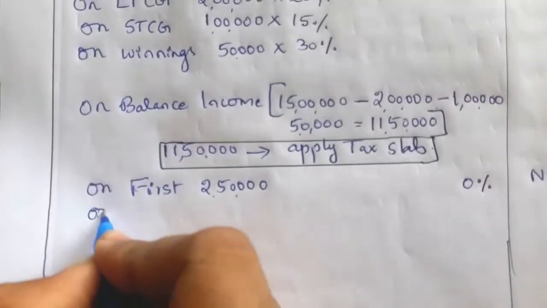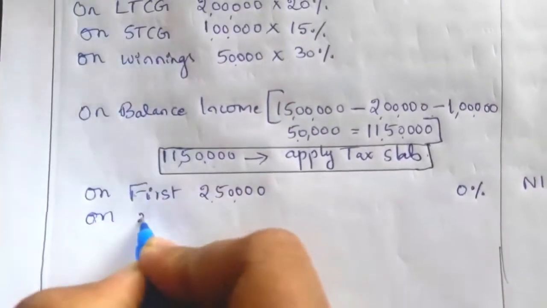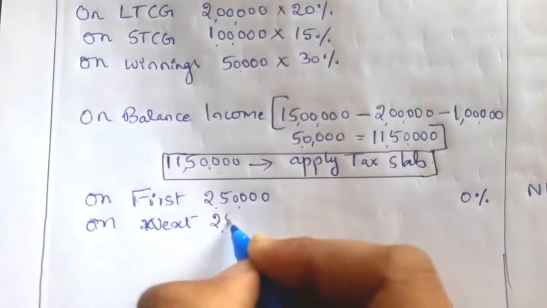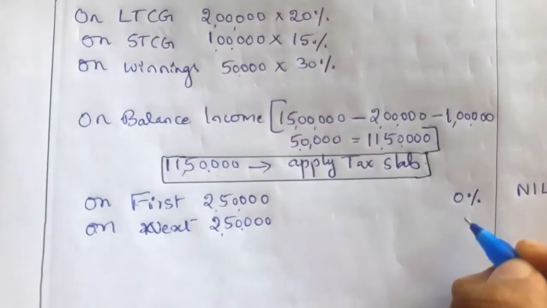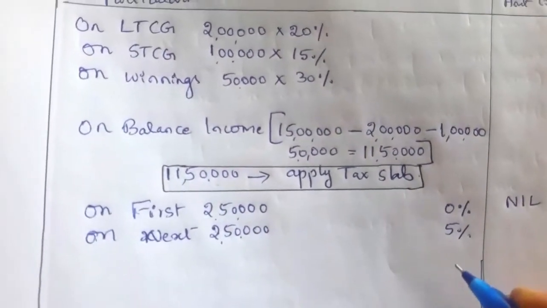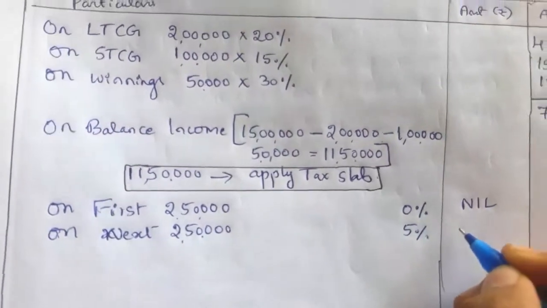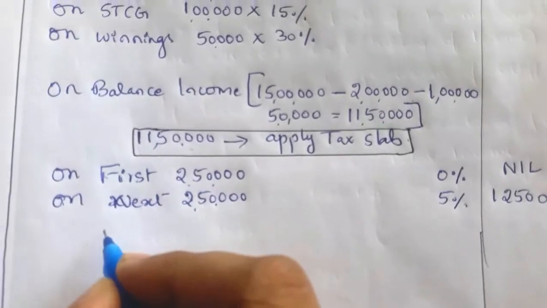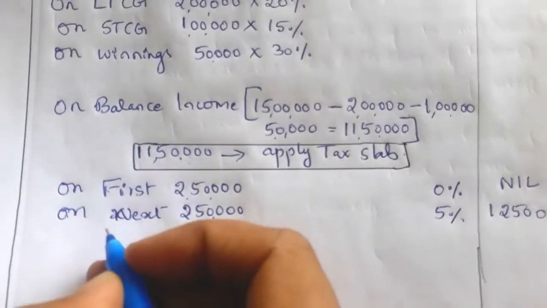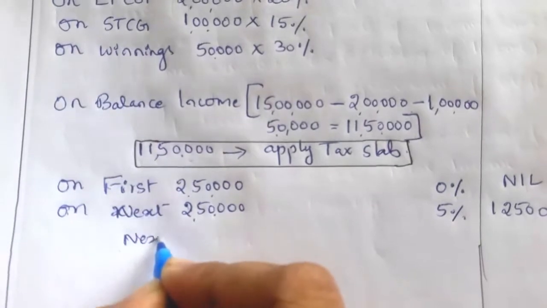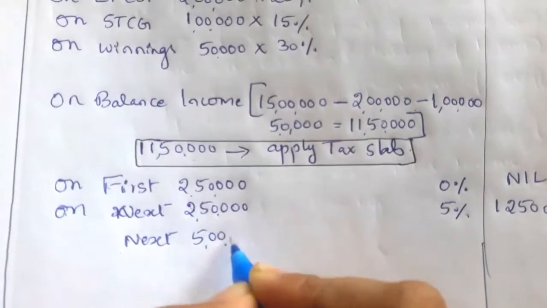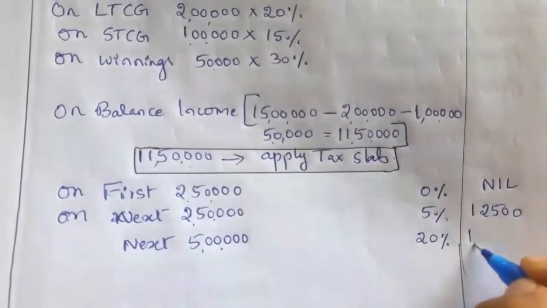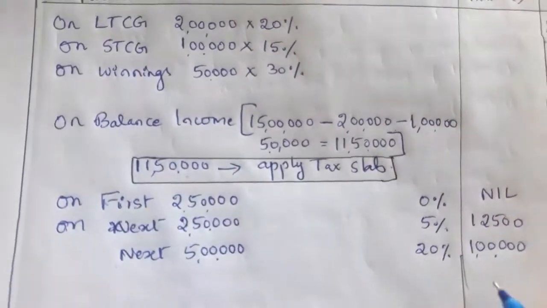Next, on the next 2,50,000 income, 5% tax. So 2,50,000 into 5% is equal to 12,500. Next, on the next 5 lakh income, 20% tax. So 5 lakh into 20% is 1 lakh.